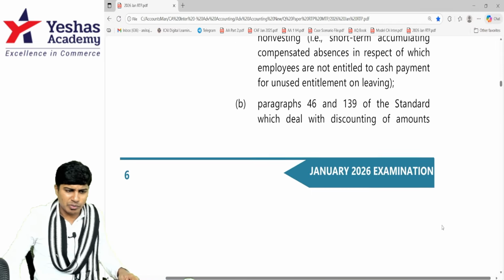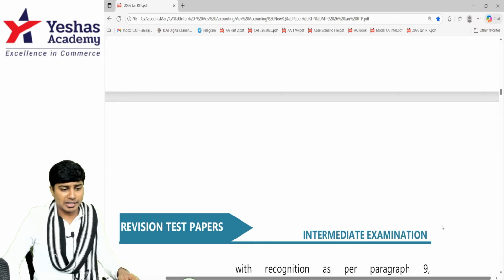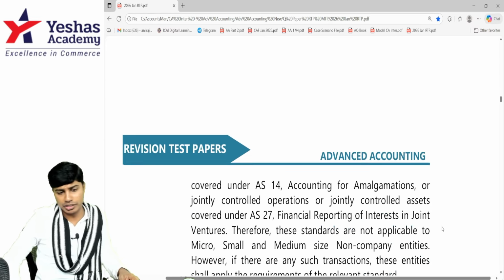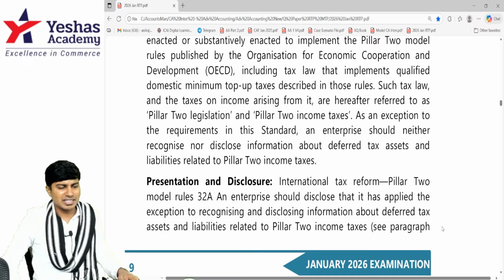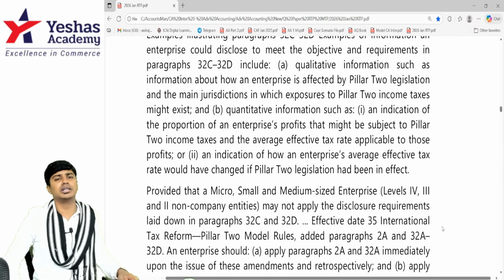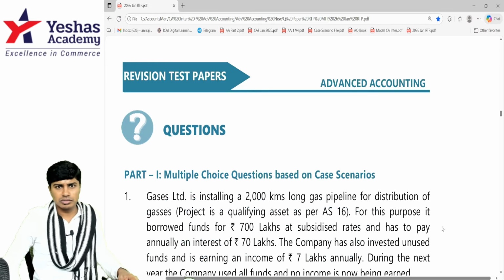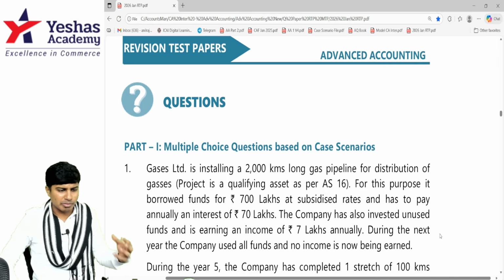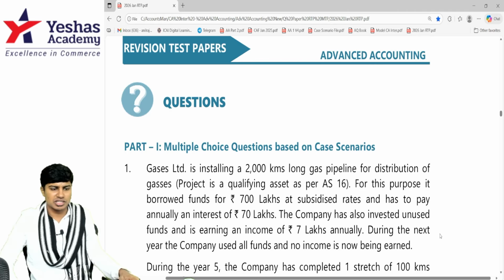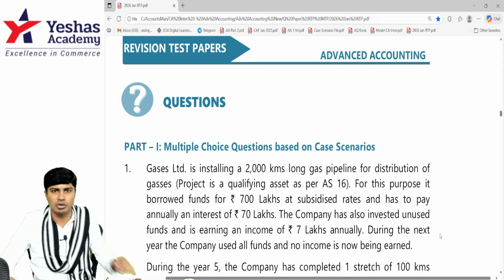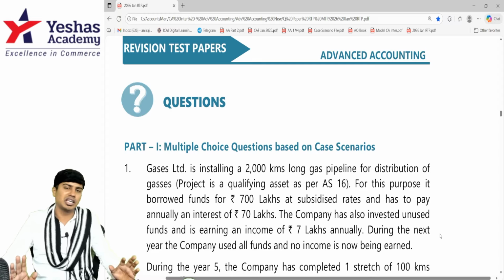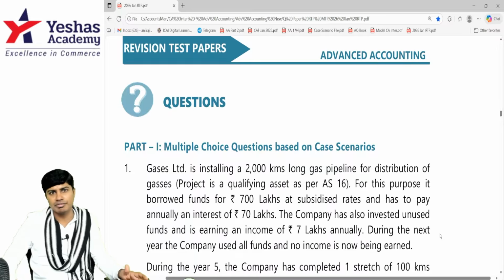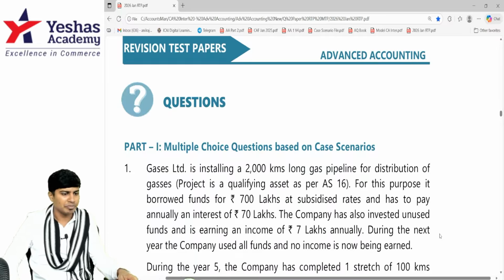There's a statutory update with regard to the change in the applicability limits. We've already put a video on that on the YouTube channel. You can watch that. There's another small change with regard to the tax audit report, but that's not much significant. Anyways, I'll read through the same and I'll ensure that I'll share a very quick video on that separately. But we're keeping this video exclusive to discussion of RTP.